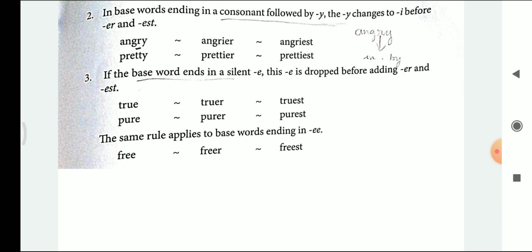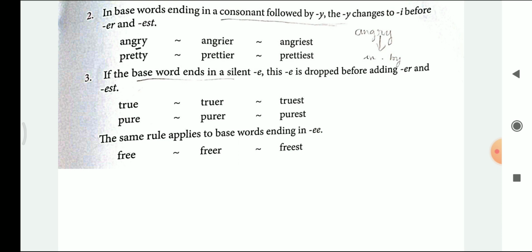If the base word ends with a silent E, this E is dropped before adding er and est. So when the base form of the word is ending with the e, which is silent in that word, then always drop the e before adding er and est. That means remove that e before adding er and est. So here see, true, tru. Here e is silent, therefore truer, truest. Pure, purer, purest.